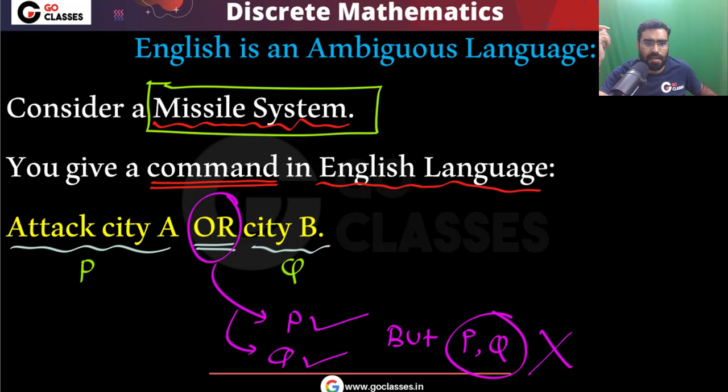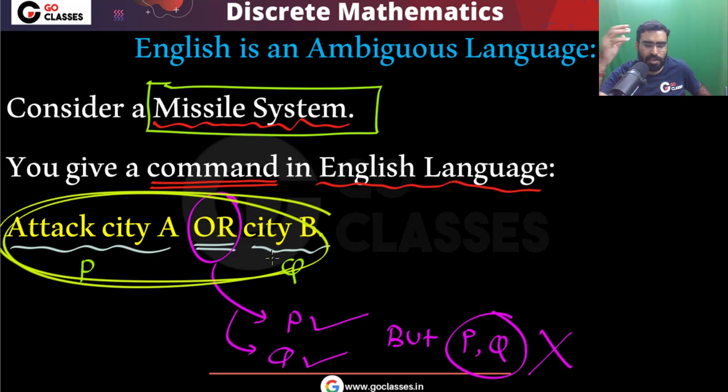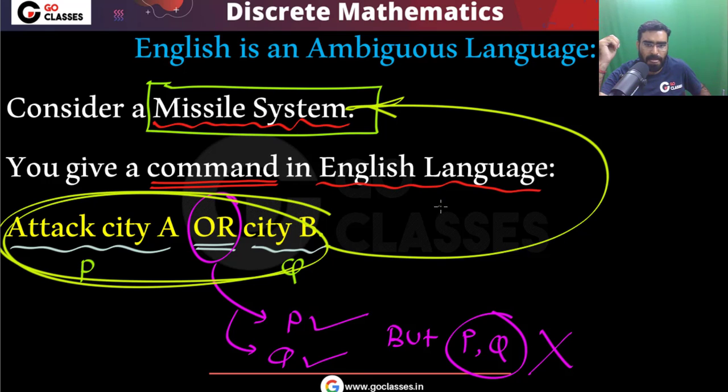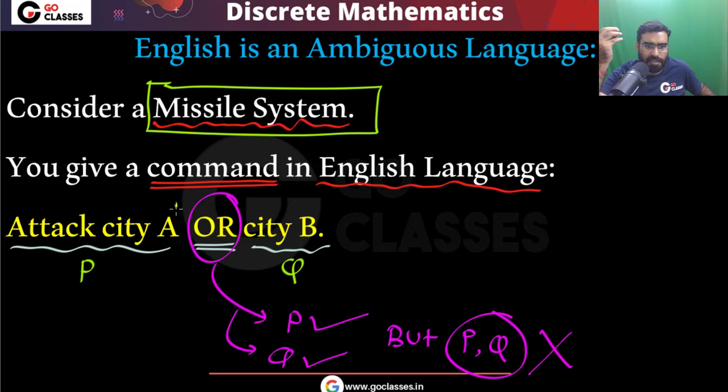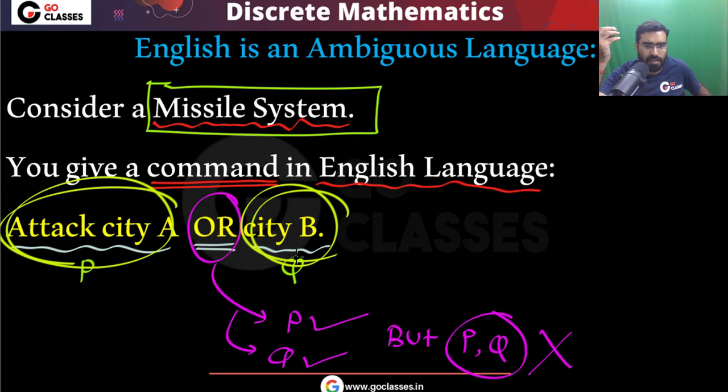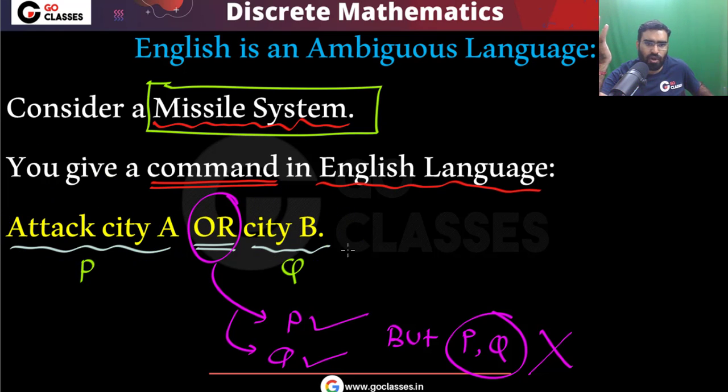So you can easily see, when you give this statement, in your mind you are thinking about this statement, you want to give this statement to the missile system, then what do you want to say? This statement is an English statement, but basically what you want to say is that either you attack city A or you attack city B, but don't attack both the cities. One of the cities you attack. If you are attacking city A, then don't attack city B. If you are attacking city B, then you don't attack city A. One of them you attack, but don't attack both of them. This is what you want to say.